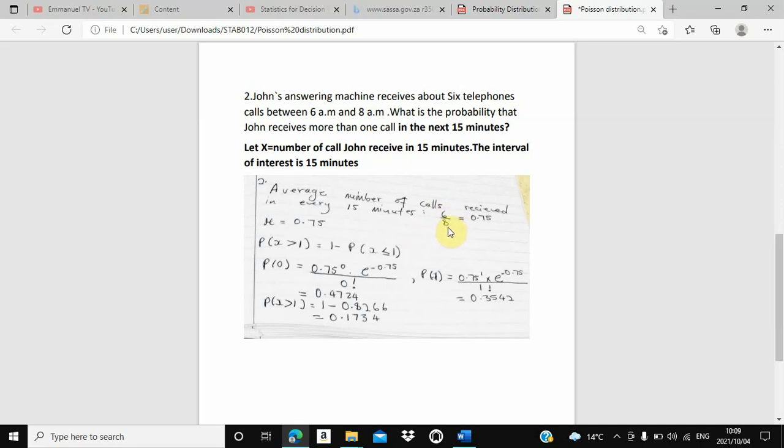Since we know that in each and every 2 hours there are 6 calls, then we said 6 divided by 8, which is equal to 0.75. This is our average.